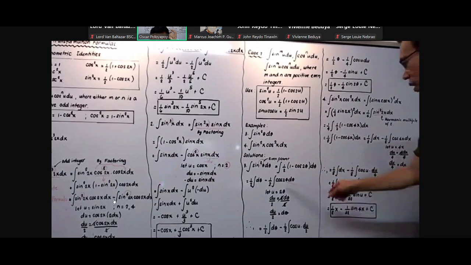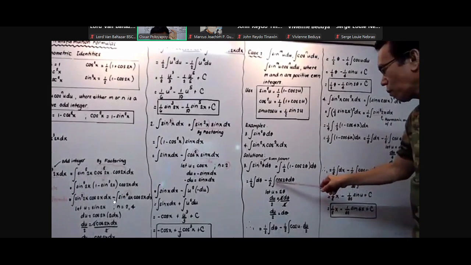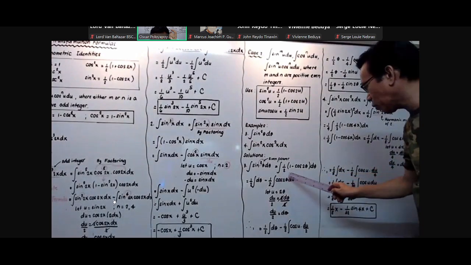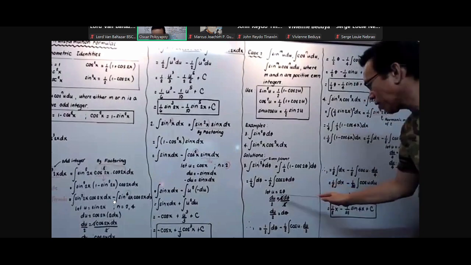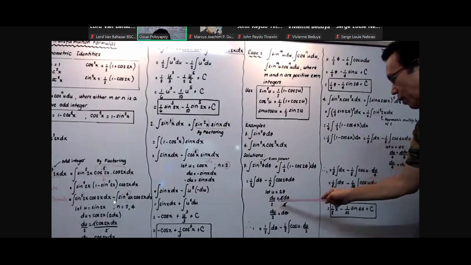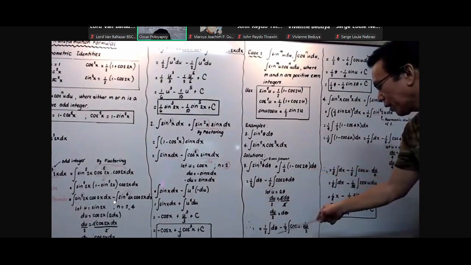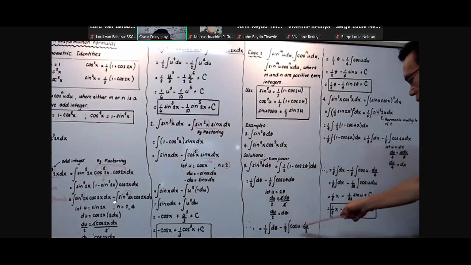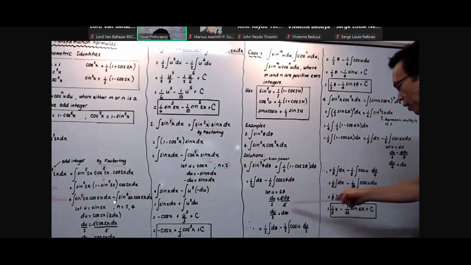And again, let u here. There is no combination of cosine and sine here, so therefore our u is not cosine 2 theta, but rather our u is the angle. Let u equal 2 theta, du equals 2 d theta. Divide both sides by 2, so therefore du over 2 equals d theta. And thus 1/2 integration of d theta minus 1/2 integration of cosine u, where d theta is du over 2.